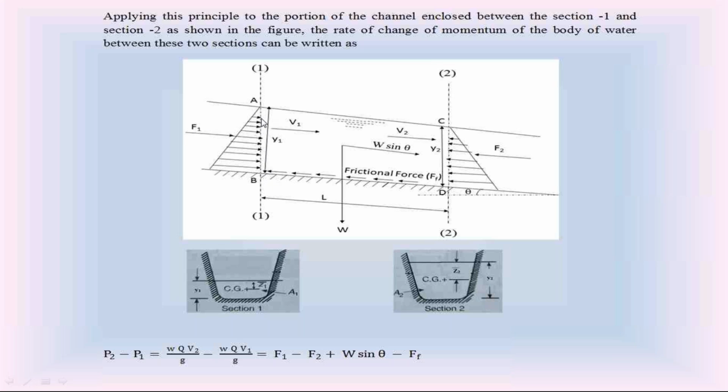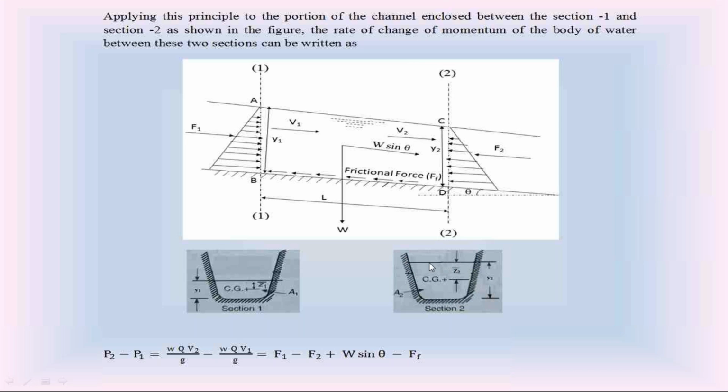I am using that fluid mechanics formula. At section 1, the hydrostatic force F1 is equal to unit weight of water W into area at section 1, A1, into the depth of the centroid of vertical plane at section 1, that is Z1 bar. Coming to section 2. At section 2, Y2 is the depth of flow. Say this is the channel shape at section 2.